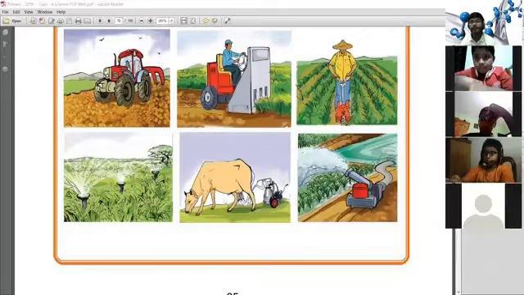This technology makes cultivation easy. As a result, we cultivate more and more crops, and we can export the crops to other countries by using the agricultural instruments and technology. So it is very helpful for us.